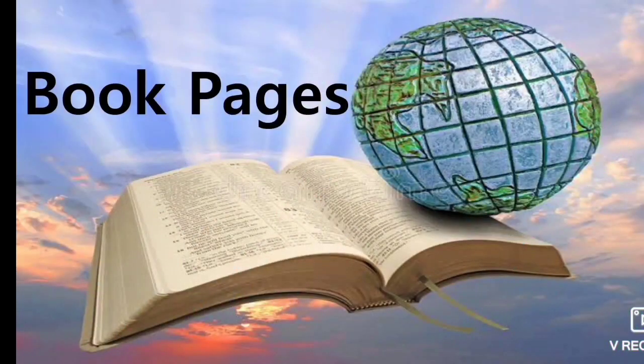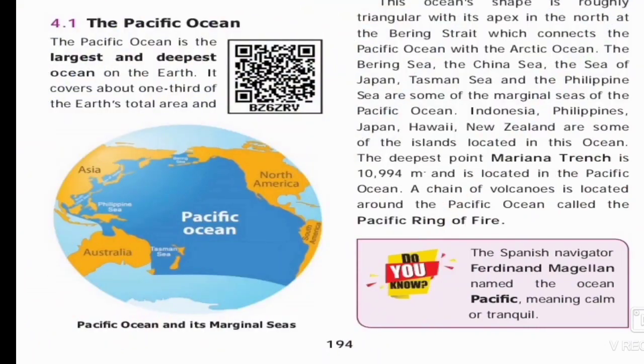Now let us see the textbook pages related to today's topic. Today we have seen about the Pacific Ocean. The Pacific Ocean is the largest and deepest ocean on the earth. It covers about 1/3 of the Earth's total area. Then the Bering Strait connects the Pacific Ocean with the Arctic Ocean. The Bering Sea, the China Sea, the Sea of Japan, the Tasman Sea and the Philippine Sea are some of the marginal seas of the Pacific Ocean.